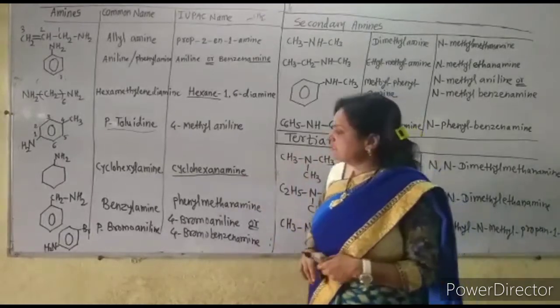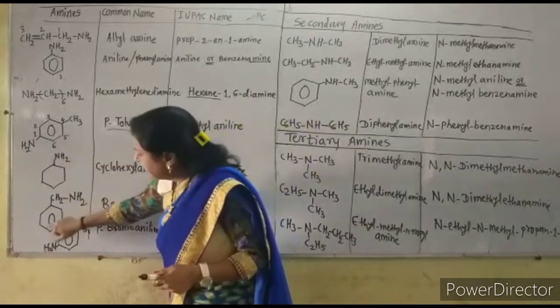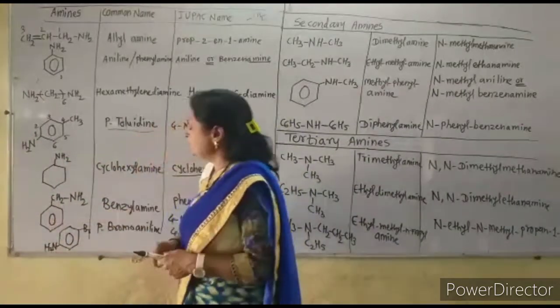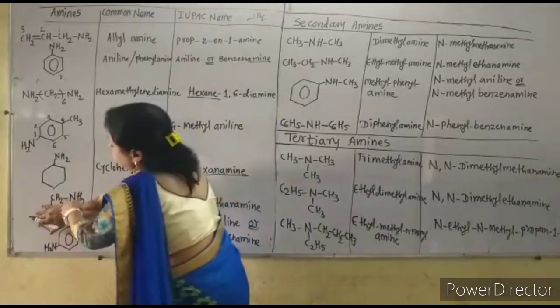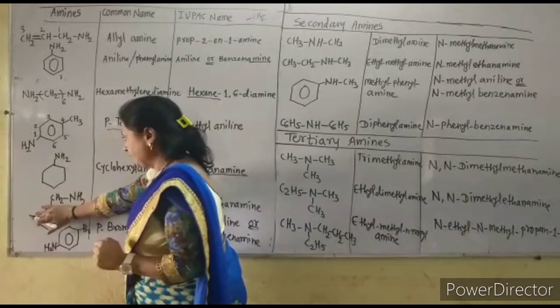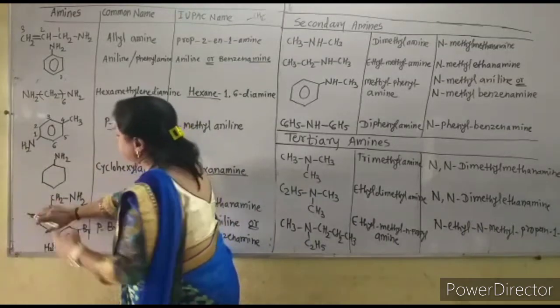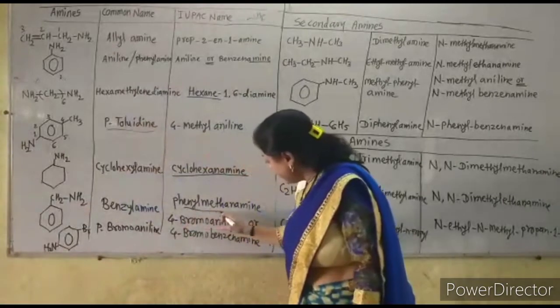Now next one: this is the phenyl ring attached to this CH2 group. If there is the CH3, then it is methanamine. But here a hydrogen is replaced by the benzene ring, so it is phenyl methanamine.